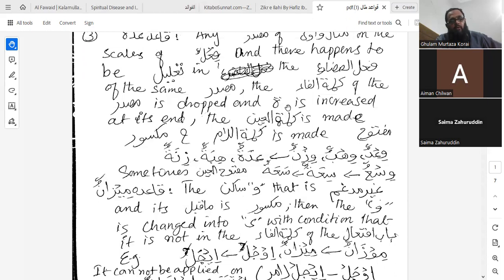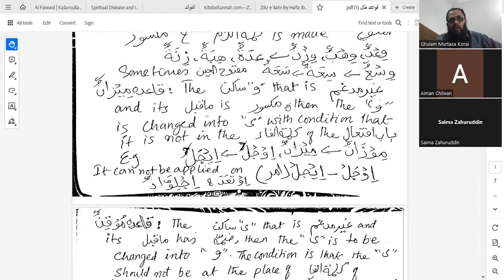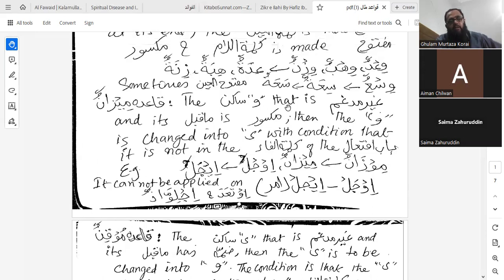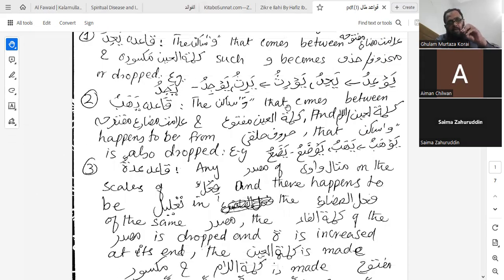For the sake of repetition, I will go through it again. We have been talking about the qaida of mizanun, and over there we were discussing waw sakin. In these qawaid our topic is mithal, and when we talk about mithal we are talking about harf illat, and in mithal the harf illat comes in the place of kalimatul fa.